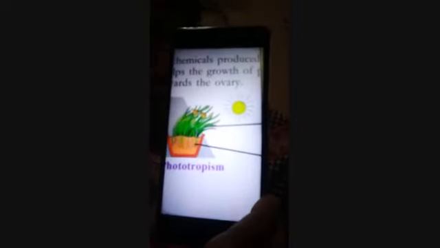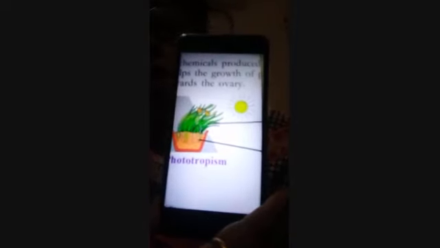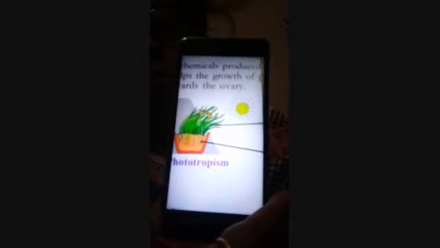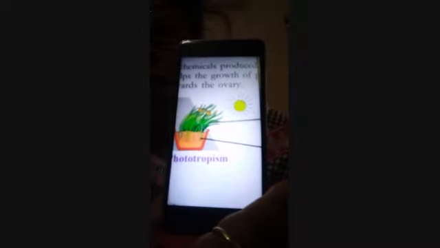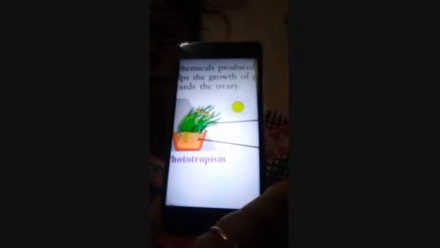Number one is phototropic movement, that is movement stimulated by light. Clear? That is called phototropic movement. Where do we see phototropic movement? In the shoot we see positive phototropic movement, and in the root we find negative phototropic movement. So here you can see the plant is moving towards the light. So it is the positive phototropic movement. Clear?